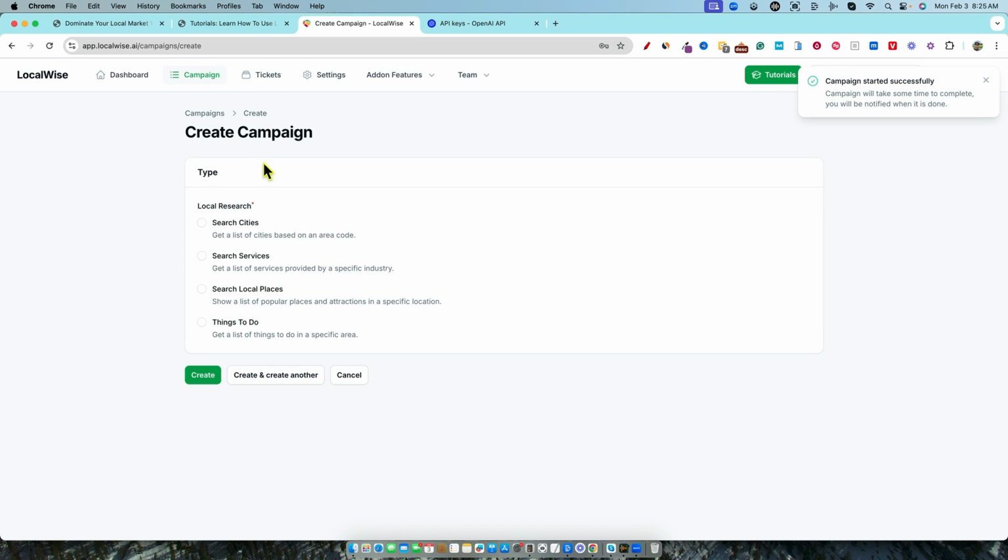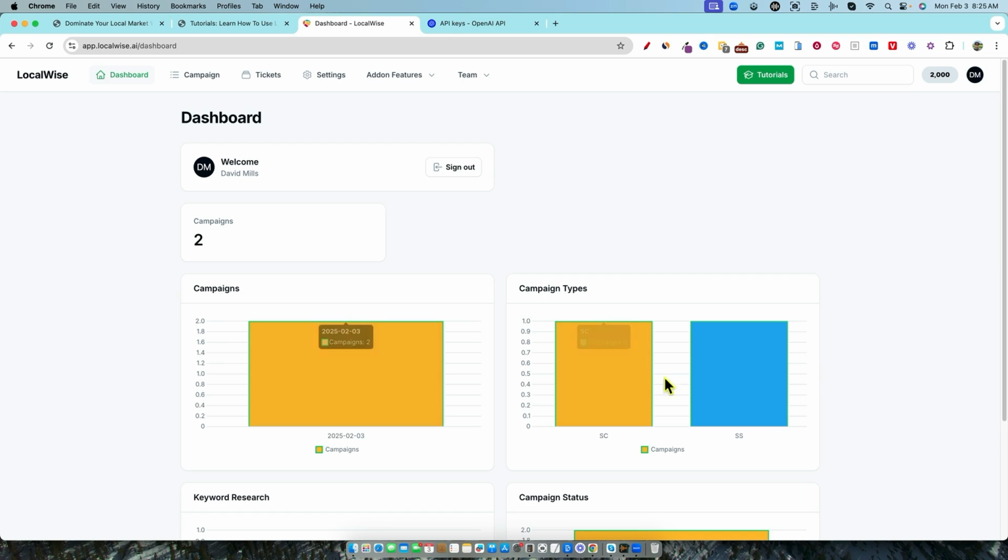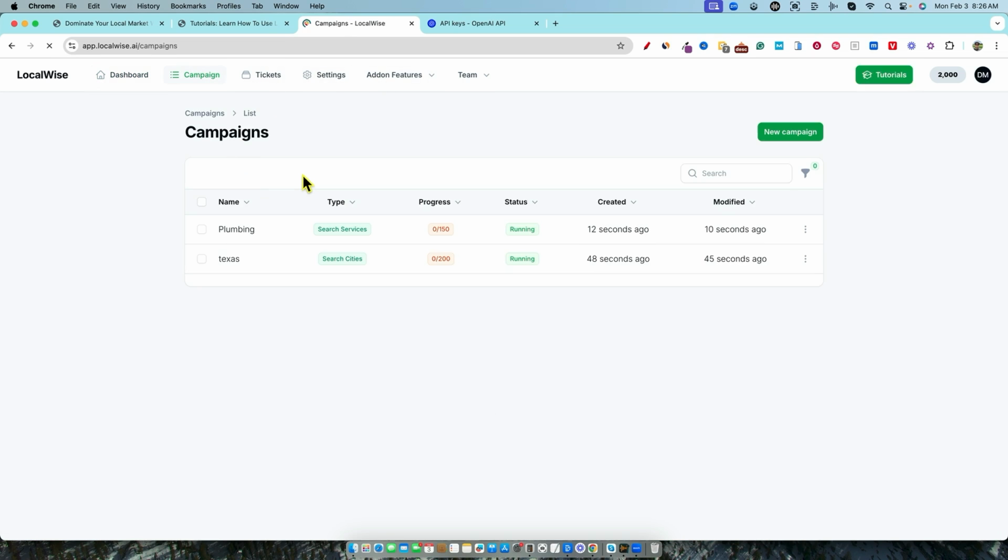So what ends up happening is we can come back over to dashboards and see what campaigns we are running. We have 2 campaigns right here. We can scroll down, and then also what we want to do is click on the campaigns section again, and you're going to see that there's progress, and the status is that it's running.